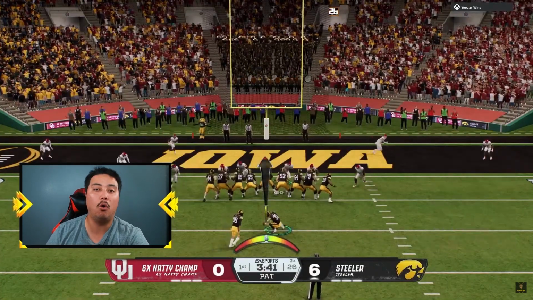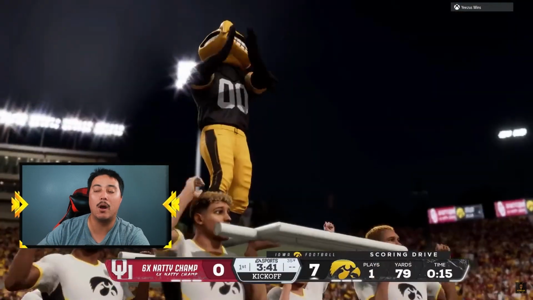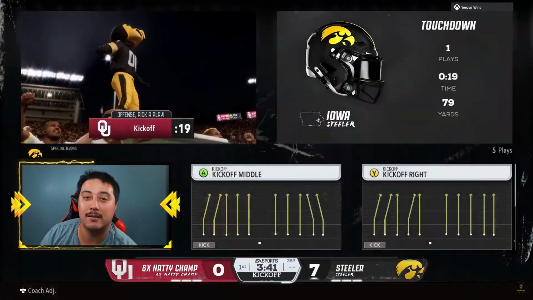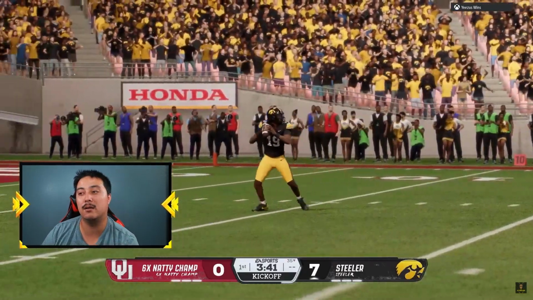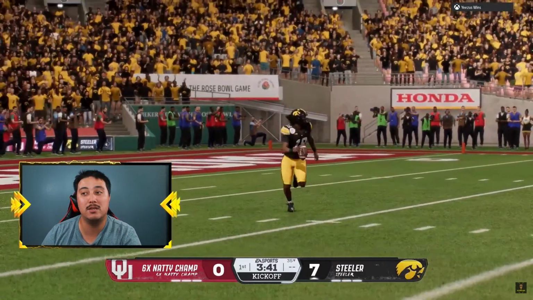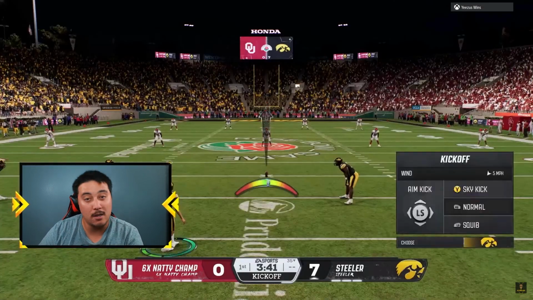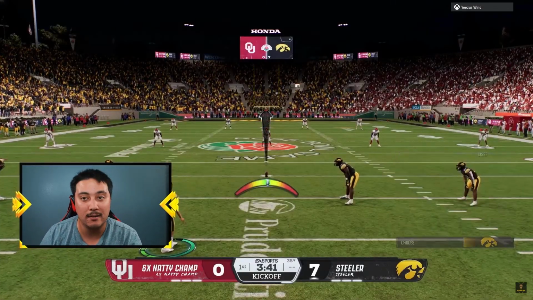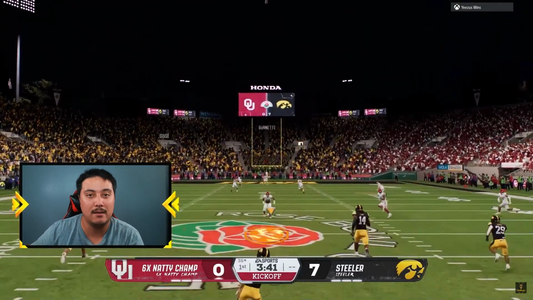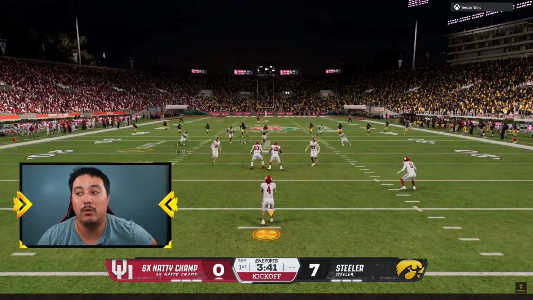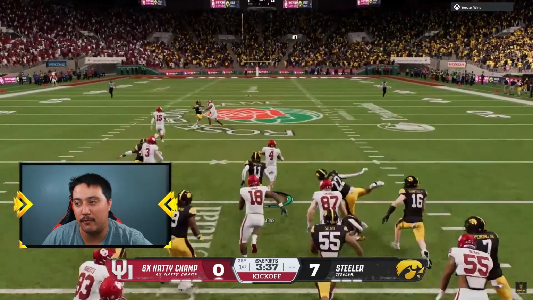So you have to hold the left trigger and then flick the right analog stick wherever you want your receiver to go. It's actually really, really good in this game to playmaker. The input, the response time of the receiver is way quicker than it has been in the past. Maybe because this game doesn't have the playmaker ability that Madden has, where you're able to instantly reroute your defender up and down the field.